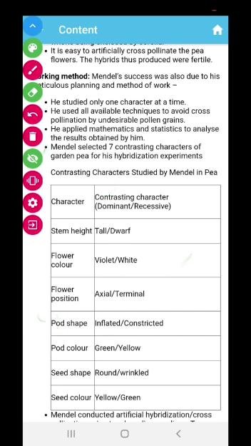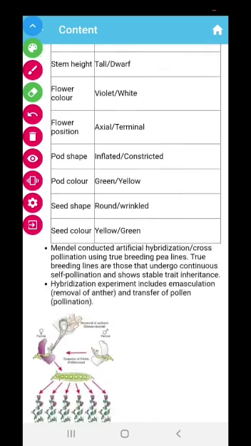Then he found two different forms of pod shape also, that means the fruit of pea. Sometimes it was inflated and the other form is constricted. Pod color also you must have seen, green and yellow. Seed shape round and wrinkled, seed color also yellow and green. So he found 7 contrasting characters, two different forms of 7 characters.